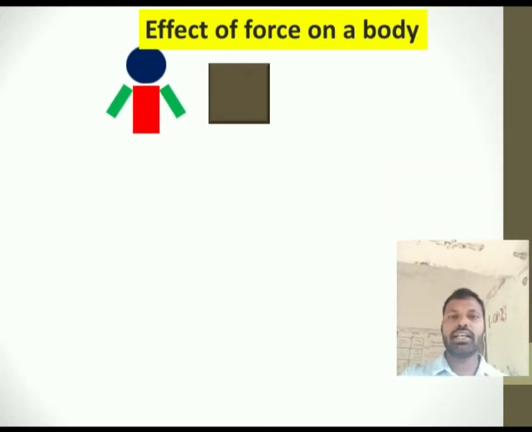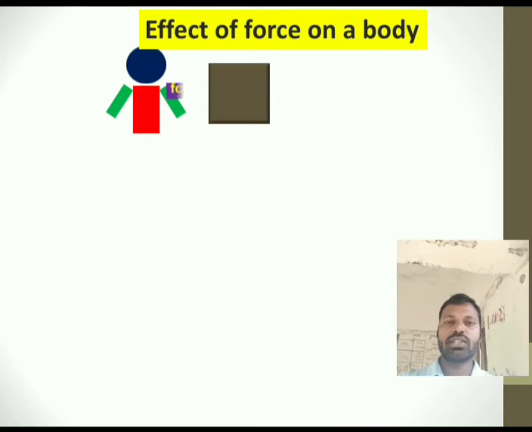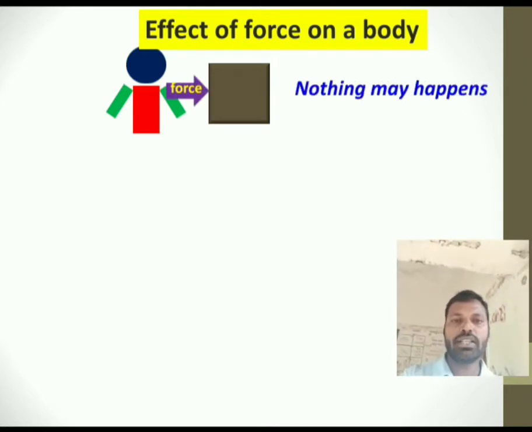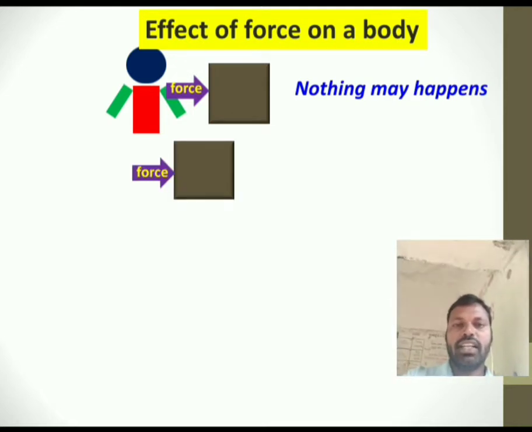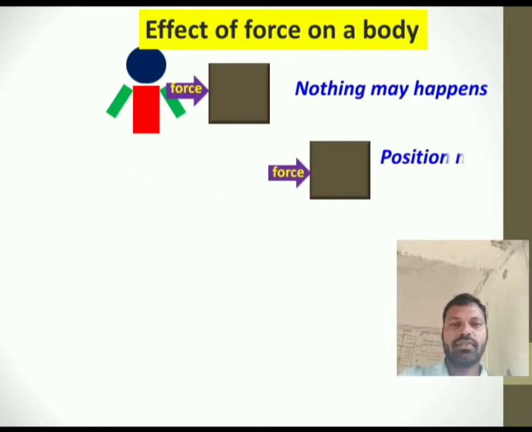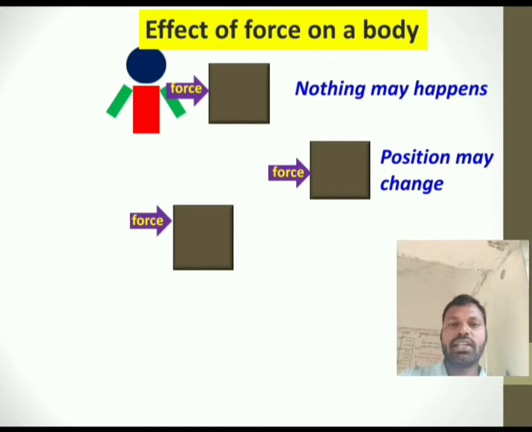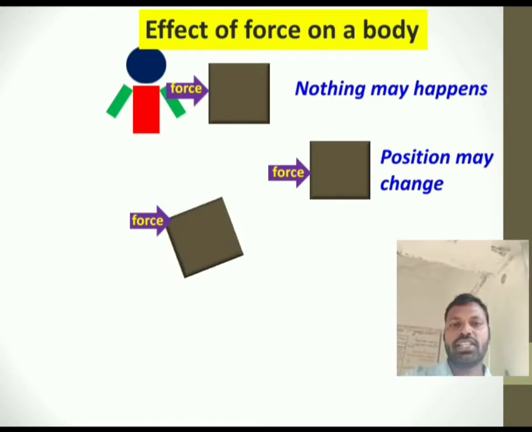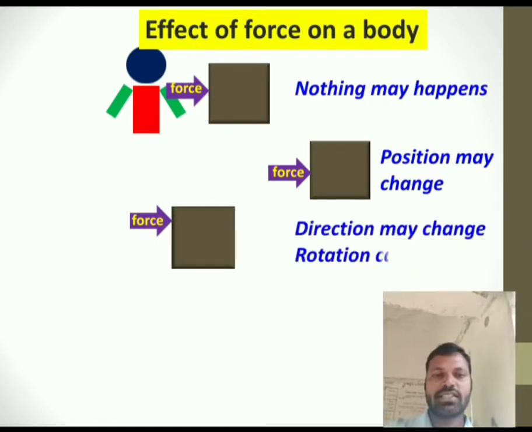See here, this is a general case. A person is trying to apply a force on a body. What happens to that body? If the magnitude of the force is very less, then nothing may happen to the body. If the magnitude is sufficient, sometimes the position of the body may change, and sometimes the direction of the body may change, that means rotation can take place.